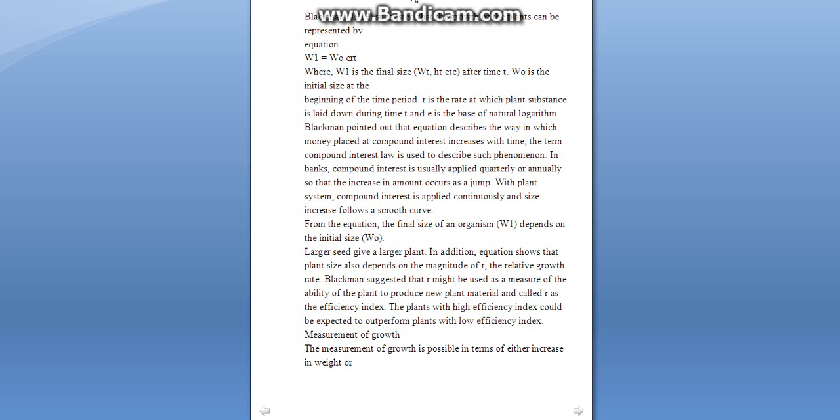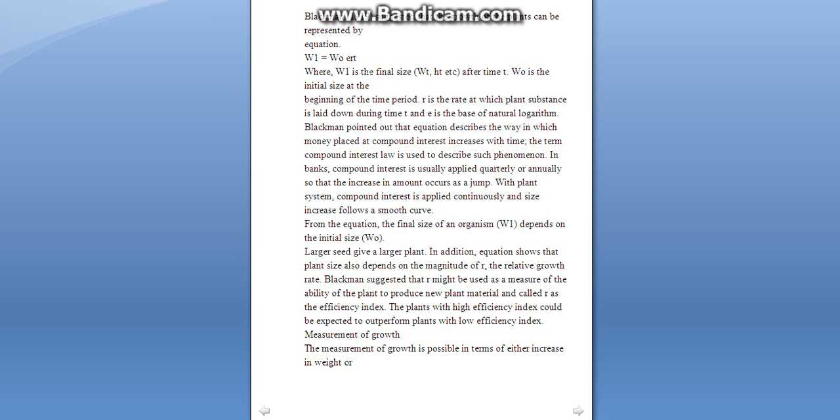So now Blackman in 1919 suggested the growth of a plant as W1 equal to W0 e^rt, where W1 is the final size. So what is e^rt? W1 is the final size after the time t. So there is a time period which has been described, and there is a compound interest which is usually applied quarterly or monthly. So in the system, the final equation depends upon the final size of the organism, that is W1, and the initial is W0.